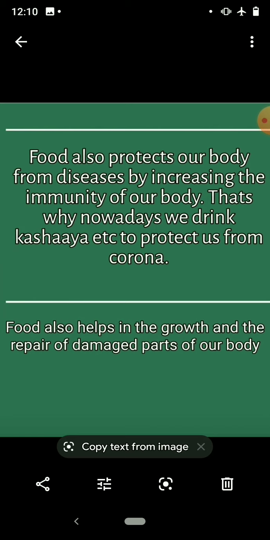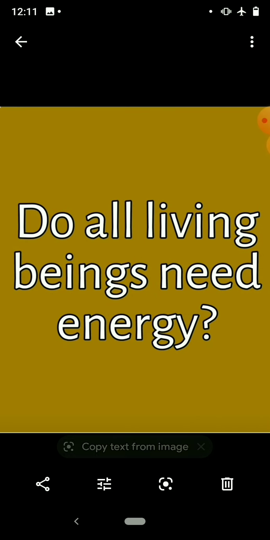Food also protects our body from diseases by increasing the immunity of our body. Especially fruits and vegetables, especially green vegetables, contain vitamins and minerals. These increase the immunity of our body. That's why nowadays we drink kashaya etc. to protect us from corona, isn't it, children? And food also helps in the growth and the repair of damaged parts of our body. Which are the nutrients for that? The proteins help in the growth and the repair of the damaged part of our body.